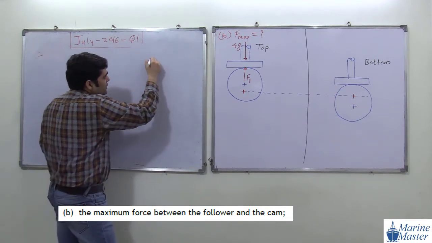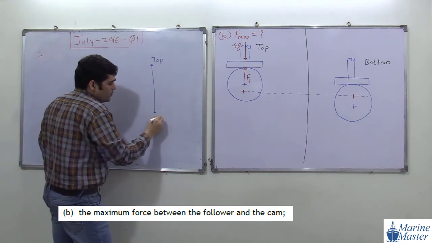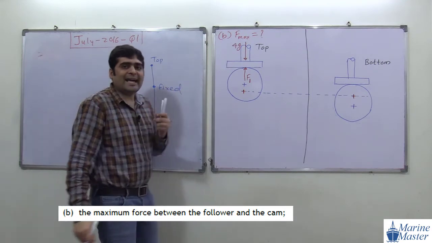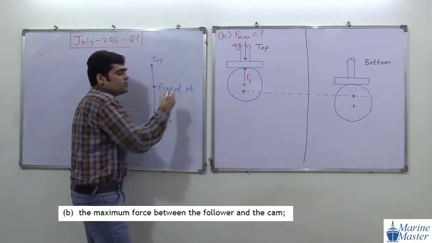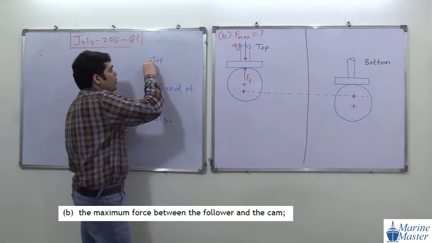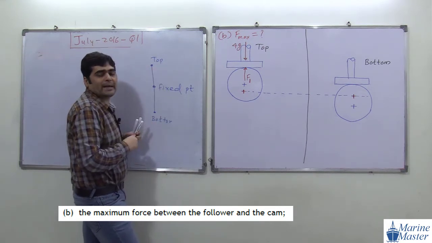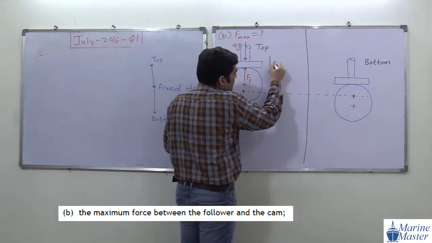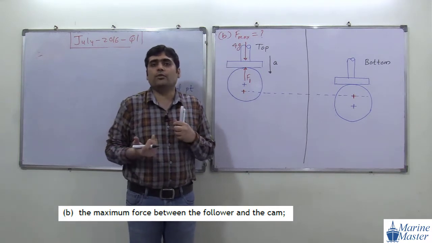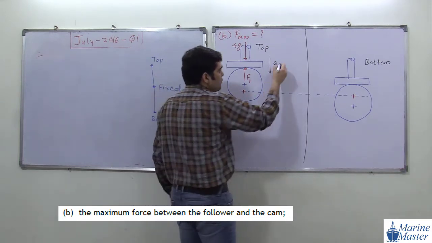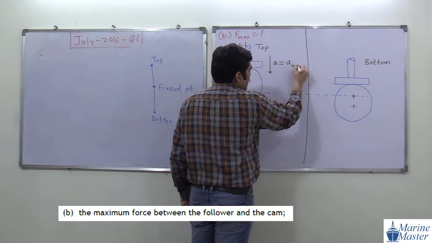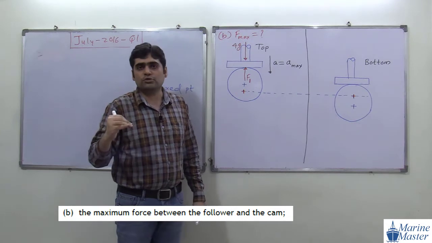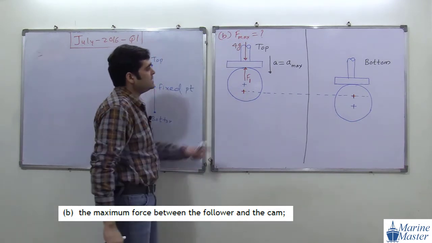This is the topmost point, this is the bottommost point, and this is the fixed point. And as we discussed, acceleration is always directed towards the fixed point. So when the follower is at this location, in which direction will the acceleration be? Acceleration is downward. And for the topmost position, a is equal to a max. A is equal to a max for the topmost or bottommost position. So for this topmost position, a is equal to a max.